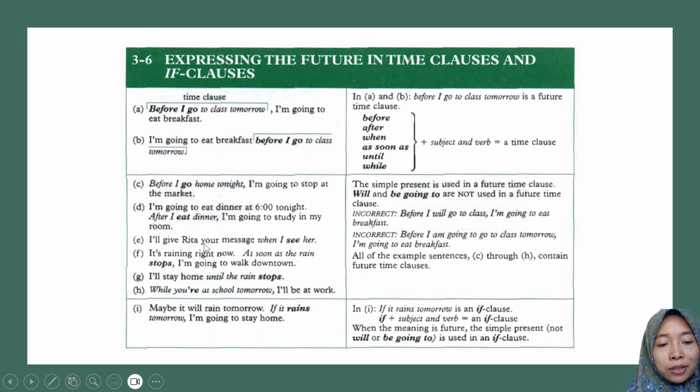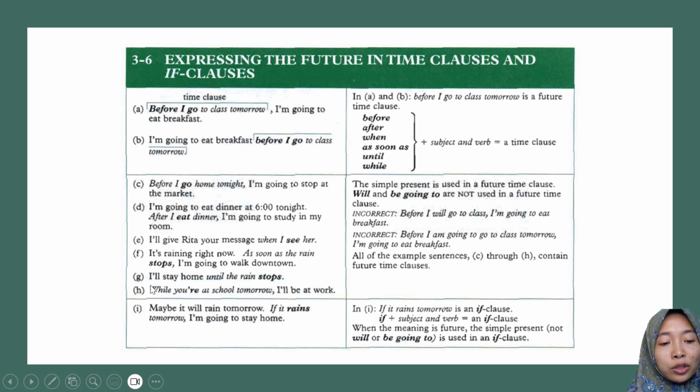E, I will give Rita your message when I see her. Okay, here, actually, the activity when I see her also happens in the future, but you cannot use be going to and will because it is a time clause. When I see her is a time clause. And then F, it's raining right now. As soon as the rain stops, I'm going to walk downtown. This sentence also contains a time clause, as soon as the rain stops. In a time clause, you cannot use will and be going to even though the activity happens in the future.